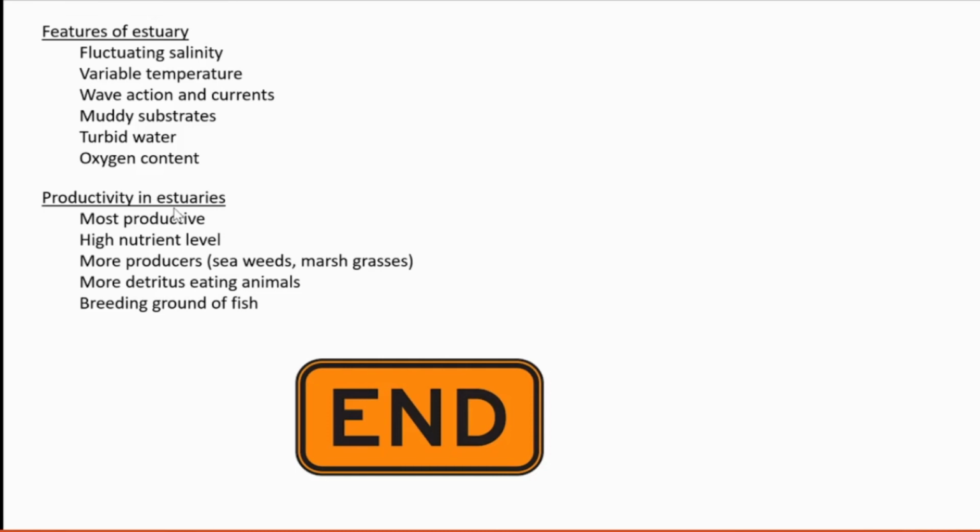Then productivity in the estuary. It is the most productive, as it is highly nutrient-rich, and it is rich with seaweeds, marsh grasses, and also sediments with more detritus. Detritus-eating animals are very great in number there, and it also acts as the breeding ground of many fishes. So it is very productive. Estuaries are very productive. With this we finish this chapter and today's section. Thank you.